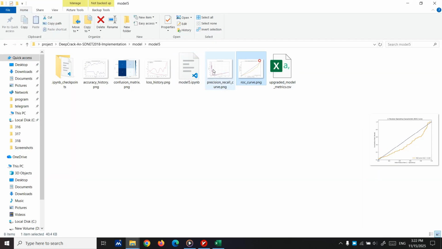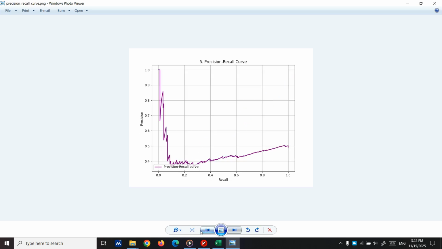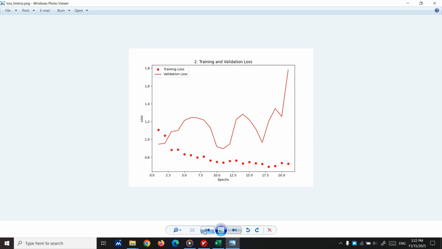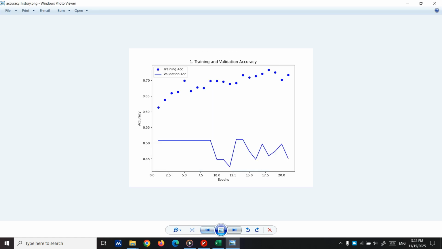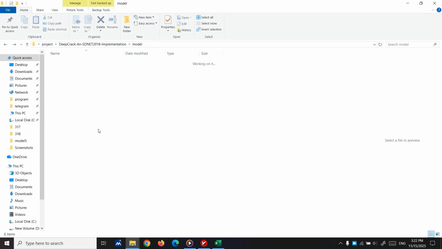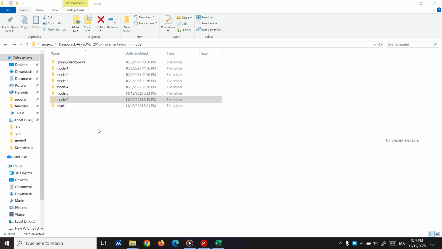We have these things here. This one has nothing to it. And the training and validation loss, this is the important thing, and we don't have anything good about that. So let's go to model 6. If you remember, one of them was updated by Gemini and one of them was updated by ChatGPT. Model 6 has some problem.